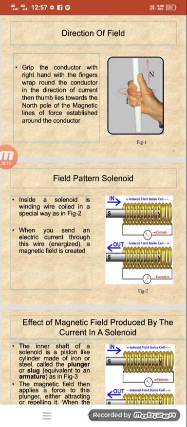Okay, suppose we are turning off the magnetic field, automatically the plunger is going to get into its original position.